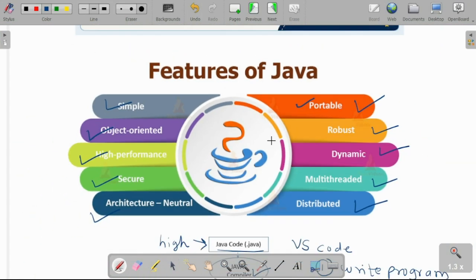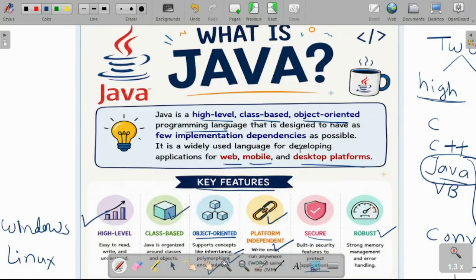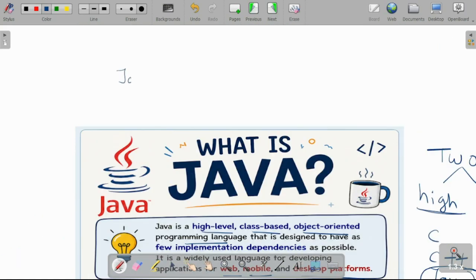So you have to prepare this concept: what do you mean by Java, what are its features, and what is the difference between JVM, JRE, and JDK.